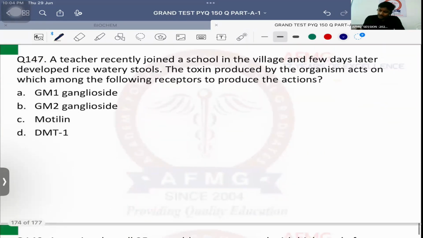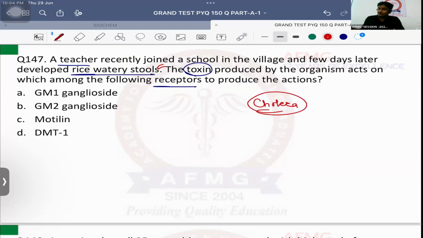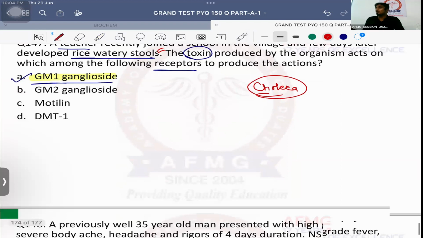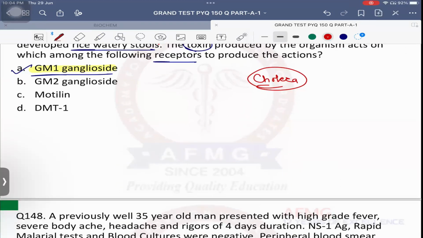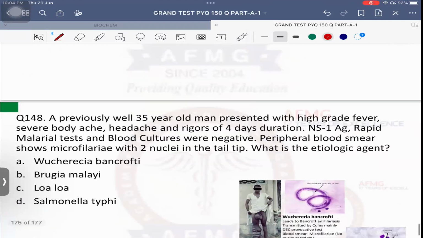We have discussed. A teacher recently joined school in the village and few days later developed rice watery stools. The toxin produced by the organism acts on which of the following receptors to produce the action? What is the rice watery stool diarrhea? Cholera. And the cholera toxin binds to which receptors? GM1 ganglioside receptors usually. And then it causes diarrhea in the patient. This is a very common question. Two times FMG, one time NEET PG, and it is a recent NEET PG 2023 question again. That's important.